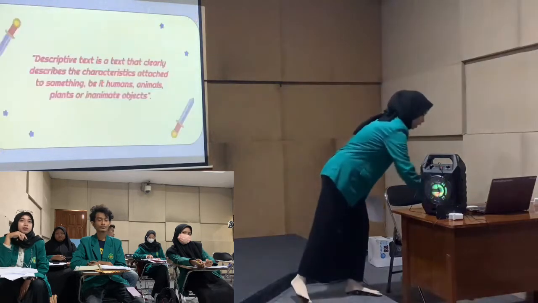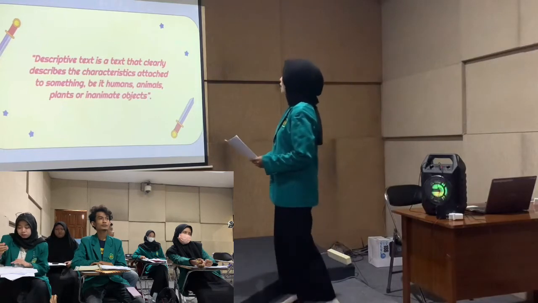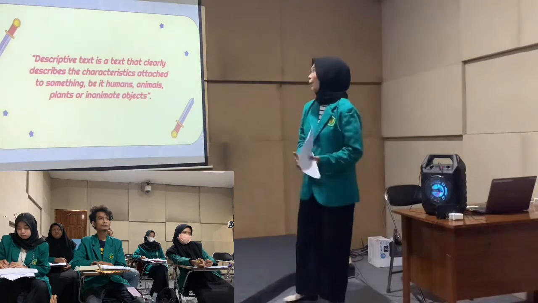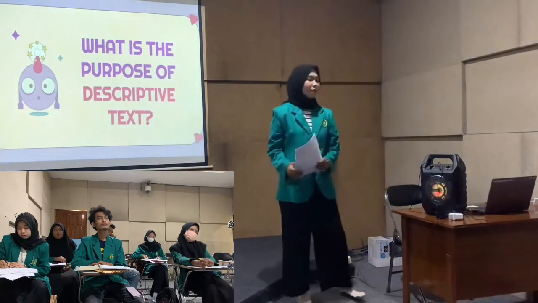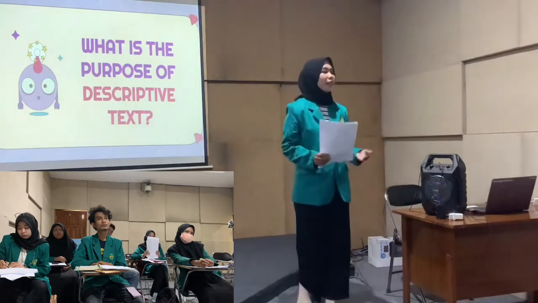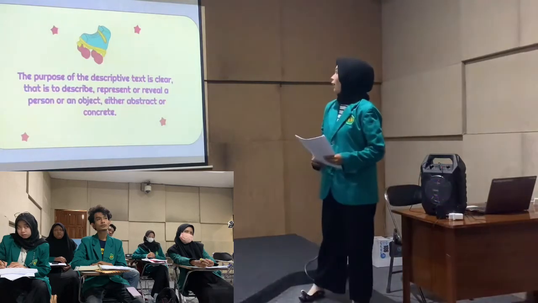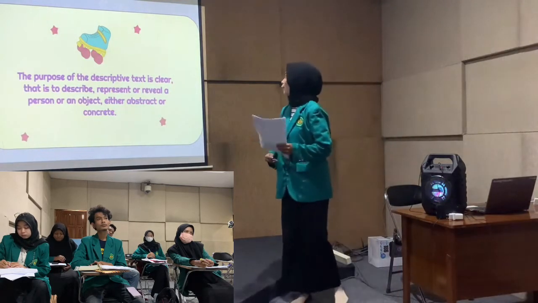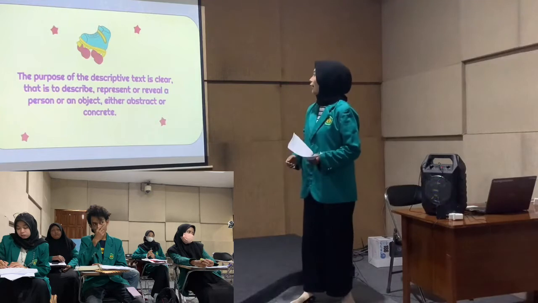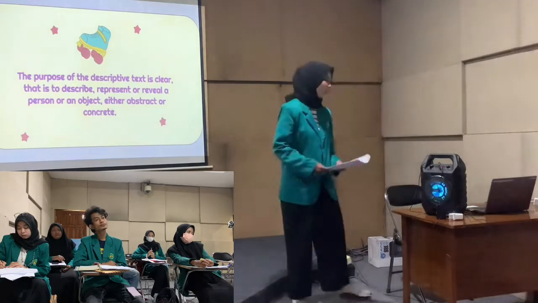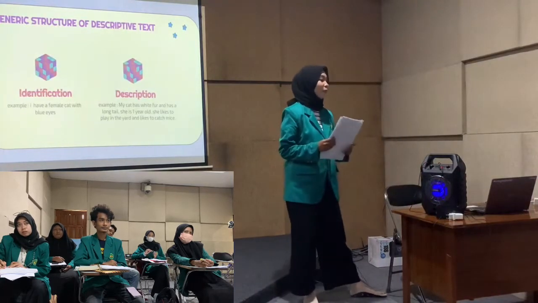So descriptive text is a text that clearly describes the characteristics attached to something, be it humans, animals, plants, or inanimate objects. What is the purpose of descriptive text? Why do we write a descriptive text? The purpose is clear: to describe, represent, or refer to a person or an object, either abstract or concrete. And next is the generic structure of descriptive text.